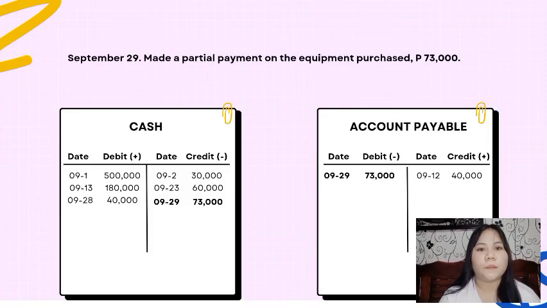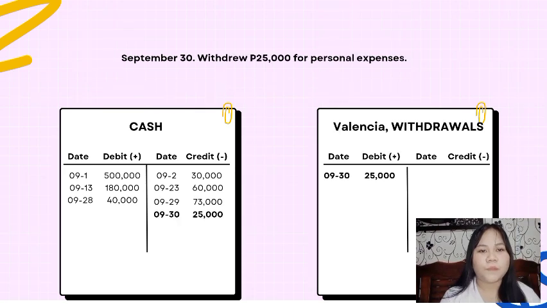September 29. Made a partial payment on equipment purchase, 73,000 pesos. So, tayo naman ngayon na nagbigay ng partial payment sa pinagkunan natin ng equipment. Kaya recorded siya as credit on cash and debit on accounts payable dahil nabawasan na yung babayaran natin. September 30, withdraw 25,000 pesos for personal expenses. So, nag-withdraw tayo ngayon ng 25,000 pesos. Kaya, i-record natin siya as credit on cash dahil nabawasan yung cash natin and debit on withdrawals dahil nadagdagan yung withdrawals natin.